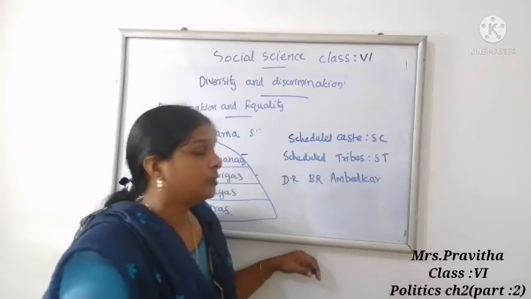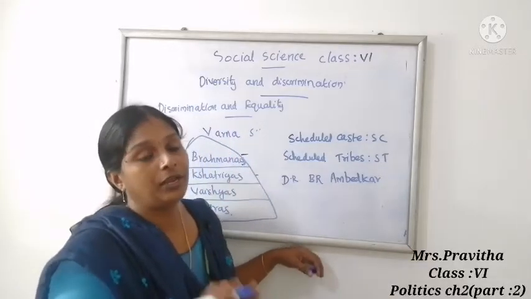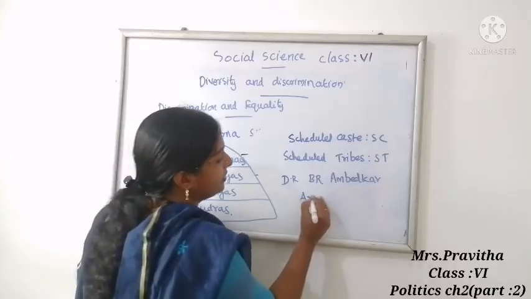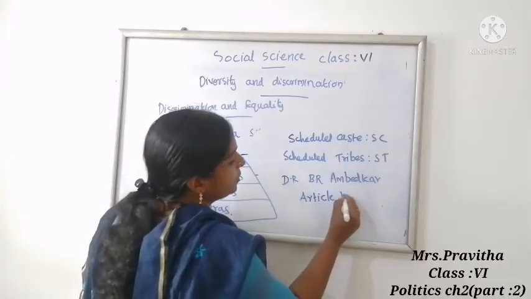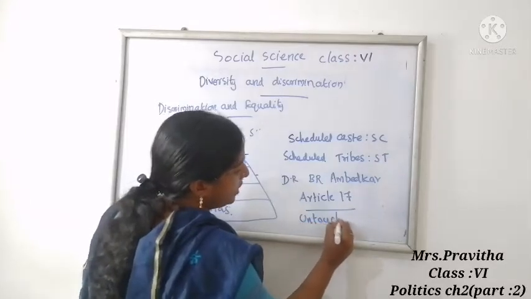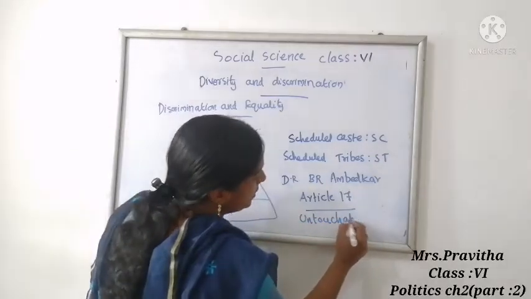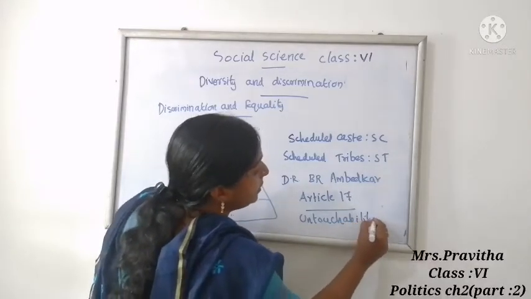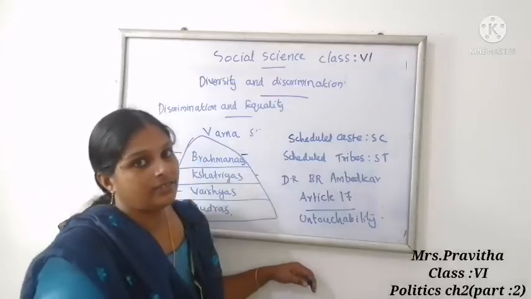Ma'am told you we have a constitution now. In the constitution it was written under Article 17: Article 17 of the constitution, untouchability is banned by law.